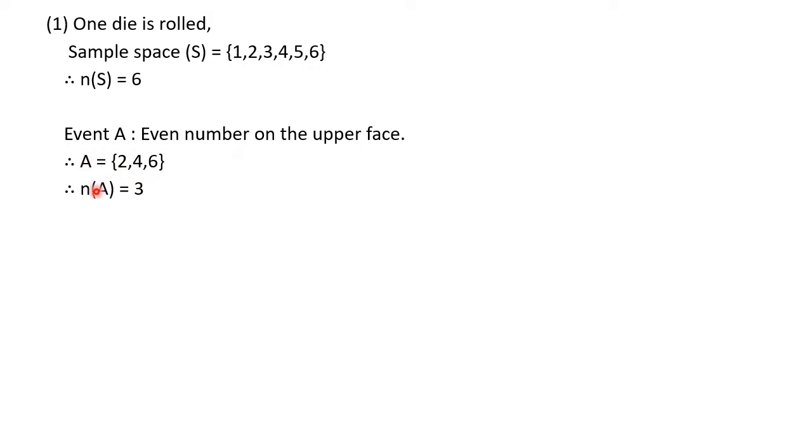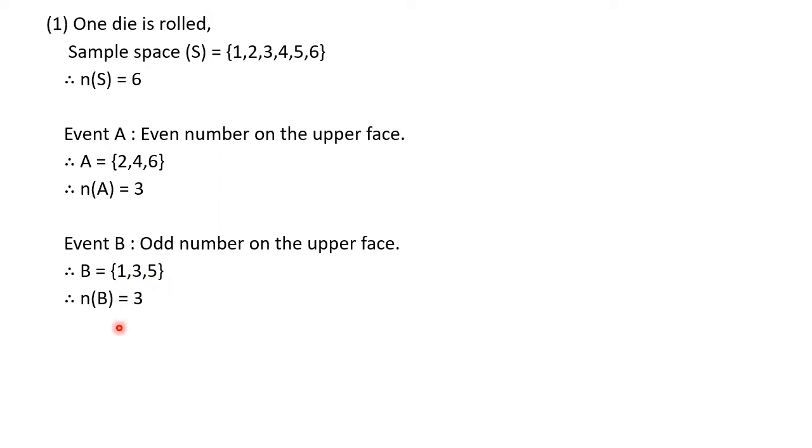Now let's go towards event B. Event B is an odd number on the upper face. So we will think of odd numbers now. Odd numbers are 1, 3 and 5. We will write those numbers in set form, therefore set B is equal to, inside the brace brackets, 1, 3 and 5. Again we have 3 sample points, so n of B is 3.